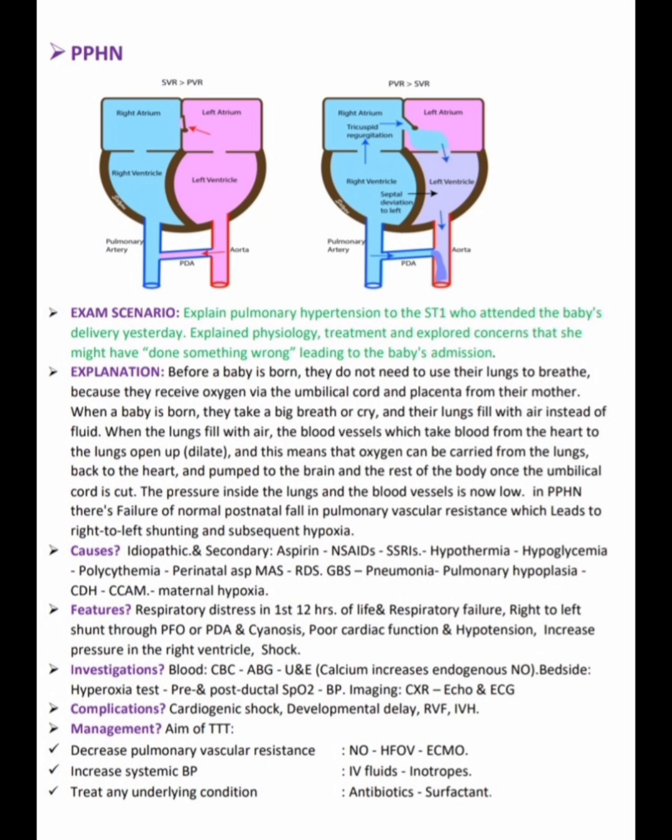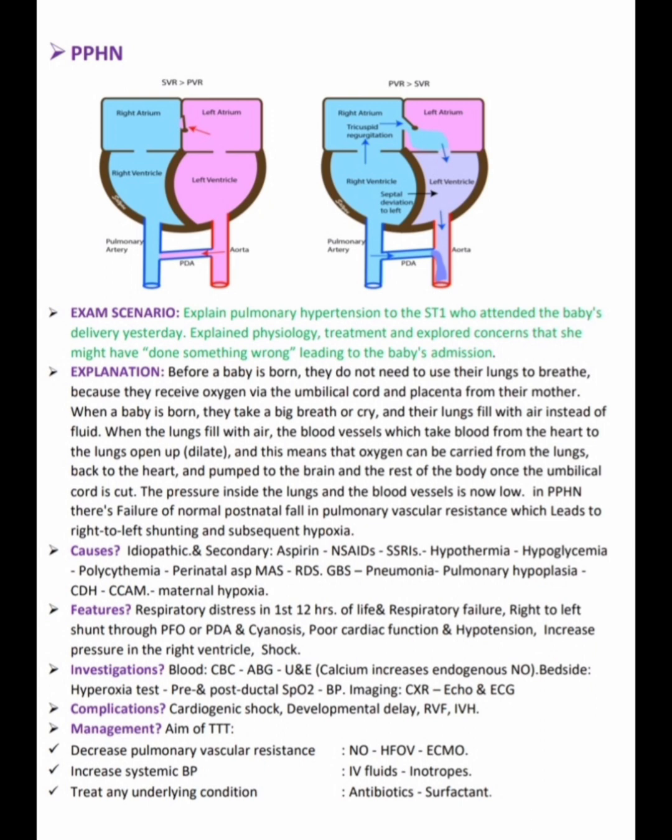And now what investigations do we do for pulmonary hypertension? The investigations we do are blood CBC, ABG, urea and electrolytes, calcium. Increases endogenous nitric oxide. Besides that, we also do the hyperoxia test, pre- and postductal SpO2, blood pressure, imaging including chest X-ray, echo and ECG. Complications: the complications are cardiogenic shock, developmental delay, right ventricular failure and intraventricular hemorrhage.